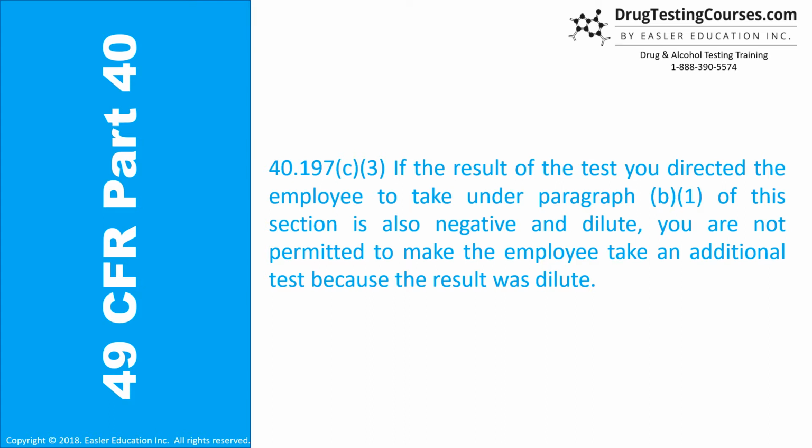40.197C3. If the result of the test you directed the employee to take under paragraph B1 of this section is also negative and dilute, you are not permitted to make the employee take an additional test because the test result was dilute.